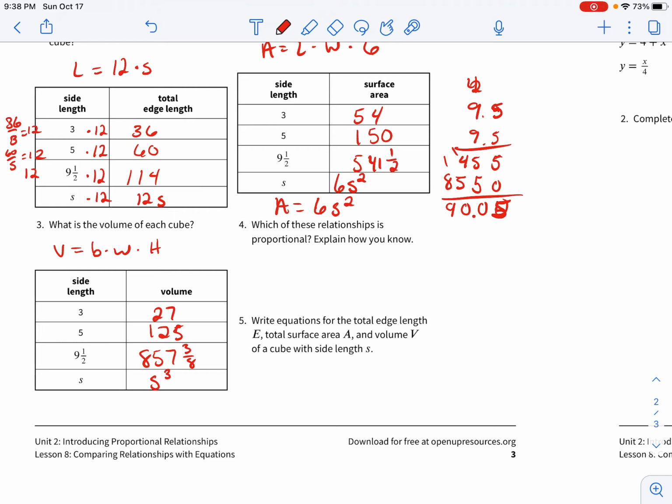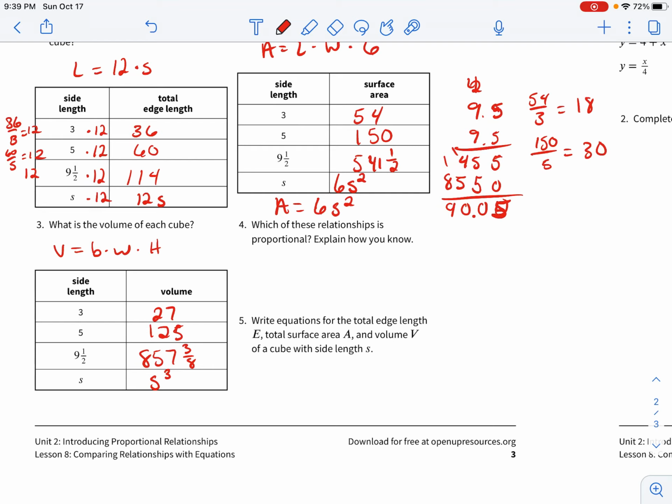Second one, 54 divided by 3, that's going to give us 18. 150 divided by 5, that's going to give us 30. Okay, so right there we can see these are not proportional. We've already got 2 different values when we divide our y by our x.